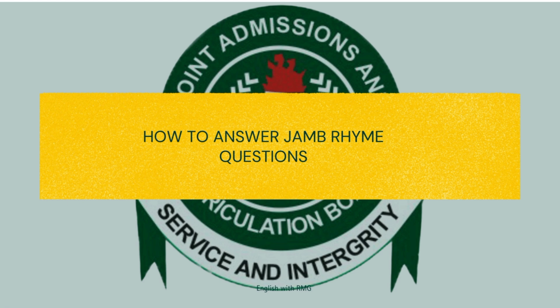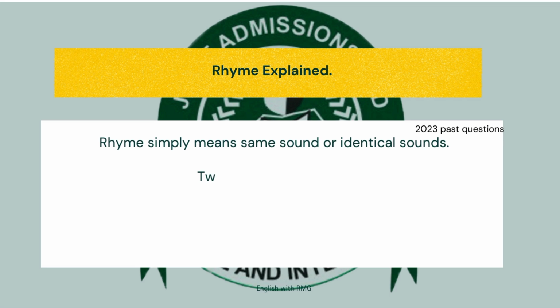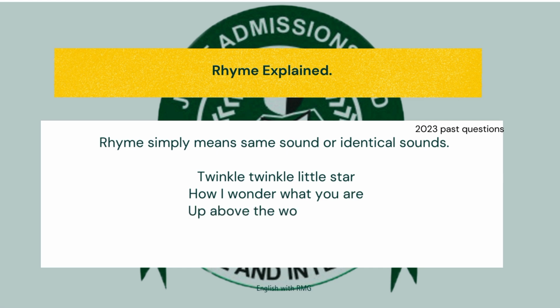But now I'm moving on to JAMB rhyme questions. How to answer JAMB rhyme questions. But before I consider the past questions, what is rhyme? Rhyme simply means same sound or identical sounds. We all know the popular poem, Twinkle, twinkle, little star, how I wonder what you are, up above the world so high, like a diamond in the sky.